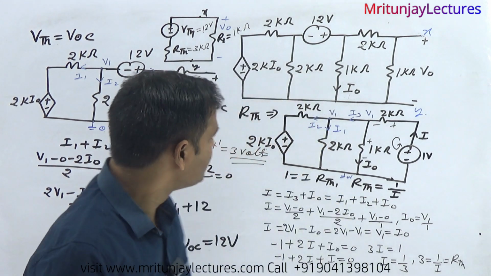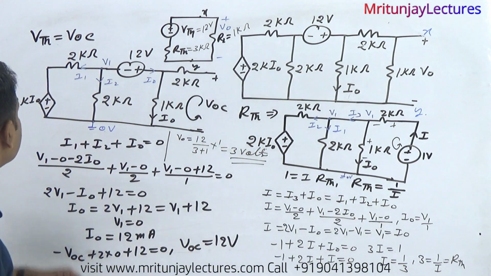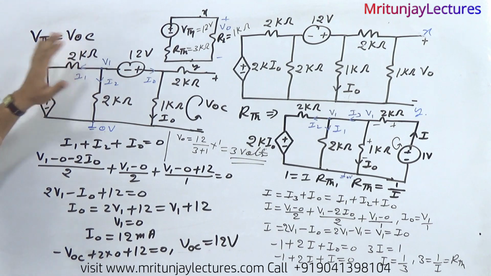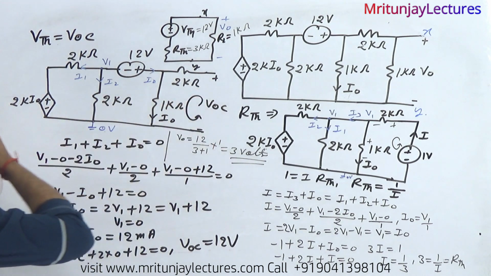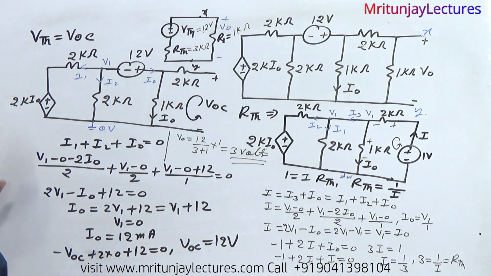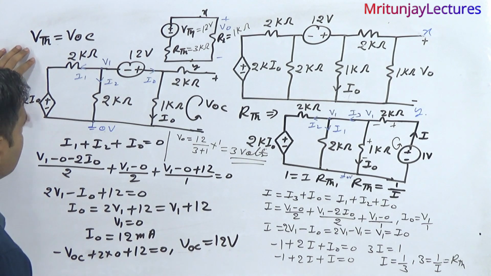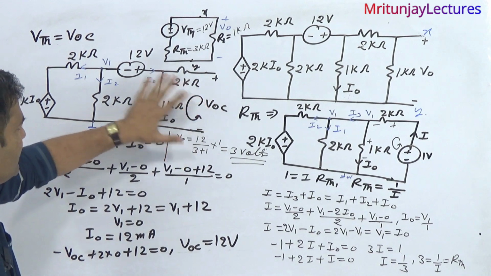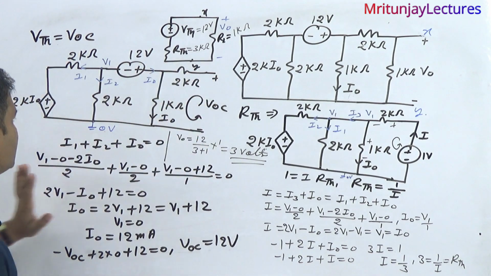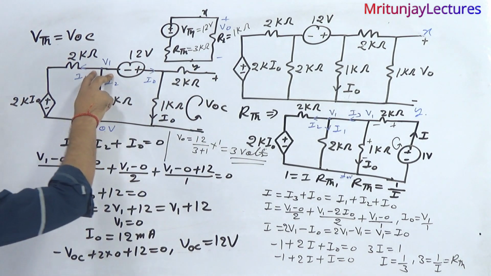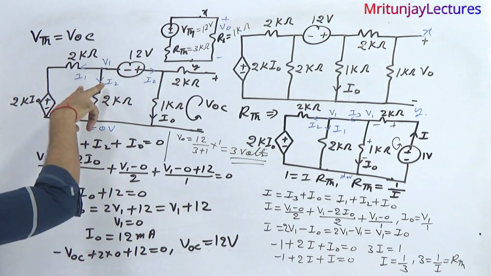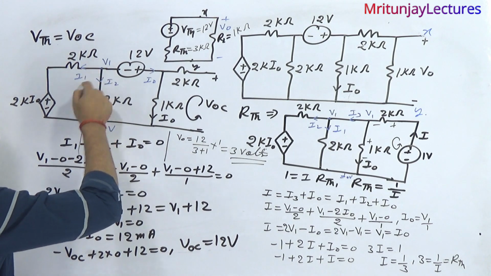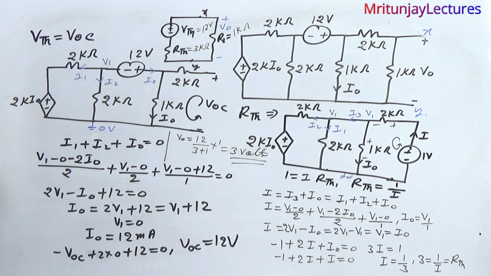Clear? If you focus here, VTH means V of OC, the open circuit voltage corresponding to the XY terminal. So how can we do it? First of all, the load resistance is removed, and then make the circuit like this. Apply KCL at that node. We consider that node V1, and here is the datum node. Outgoing currents here are I1, I2, I3, I0.